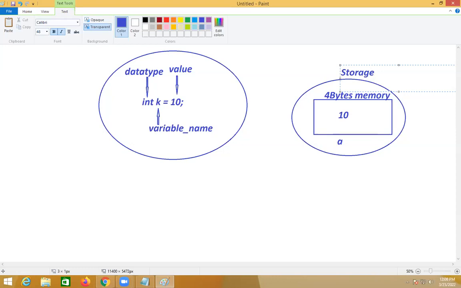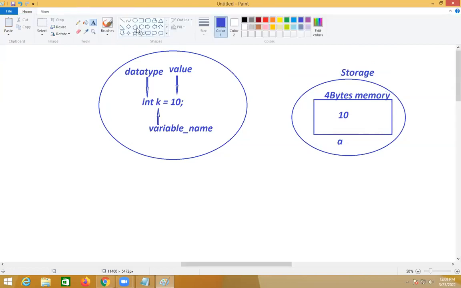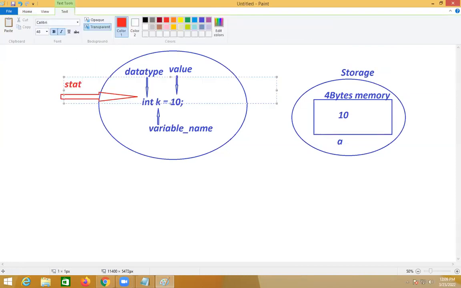Now the developer has to take a decision. Should the memory be in the class, in the object, or in the method? You have to decide. If I want the memory in the class, declare that variable as static. Yes or no? The static variable will get memory within the class.